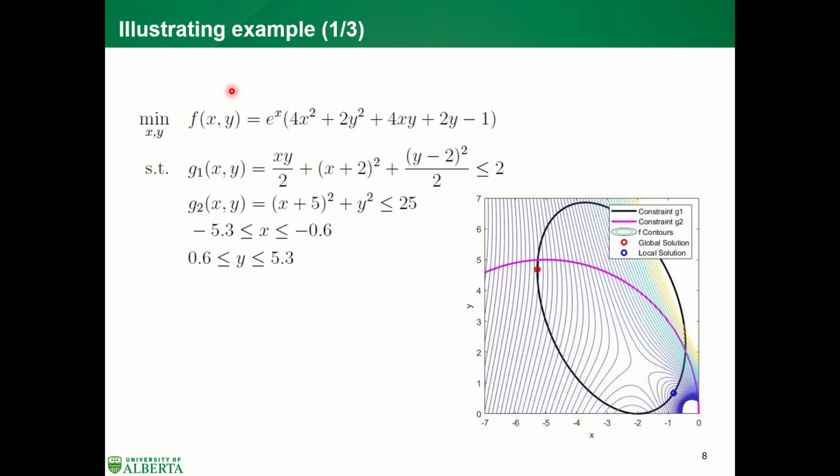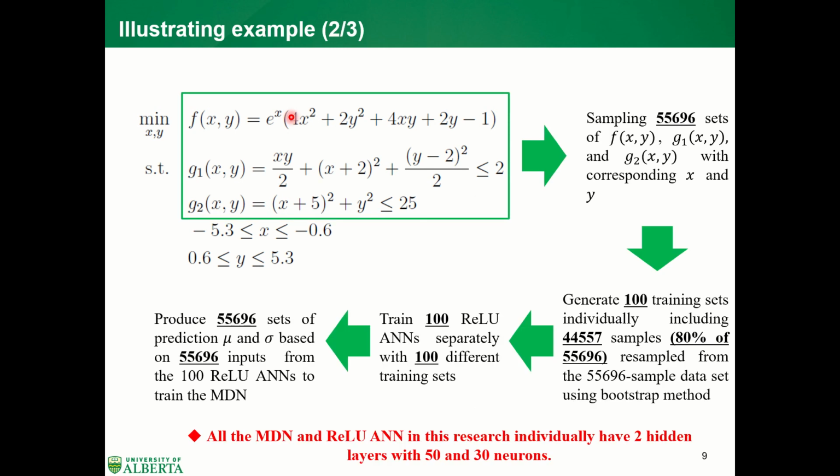And then I apply the proposed approach to an illustration example. This illustration example is a simple numerical nonlinear, non-convex optimization problem, and the global solution and local solution are already known in this illustrative example. How do I use the proposed approach to deal with it?